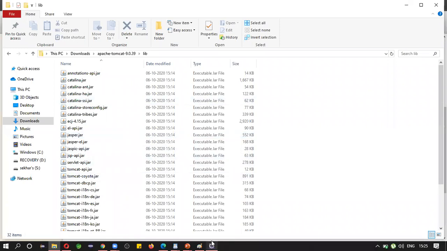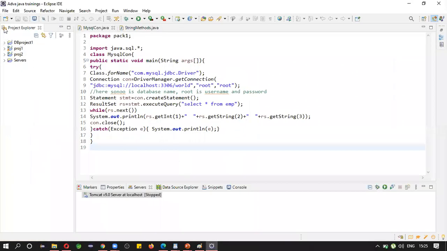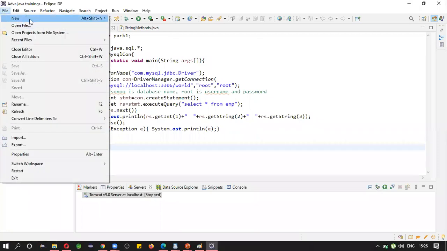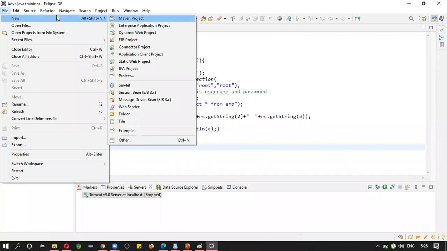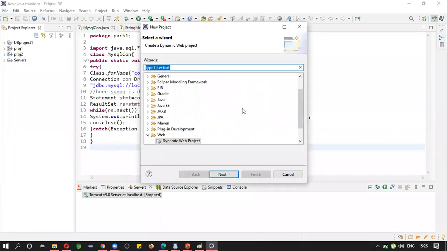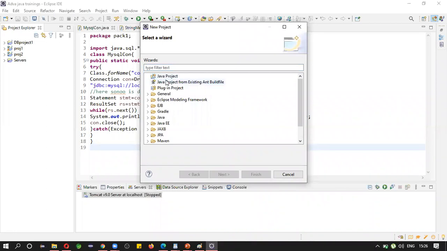So next, come here. Let's see how to create our project. Click on new. Previously, we created just a simple Java project. Now, it is not a simple project. It is a dynamic web application. Previously we were creating Java projects, which are standalone projects. No database is required, no HTML is required. But currently we are working with dynamic web applications.